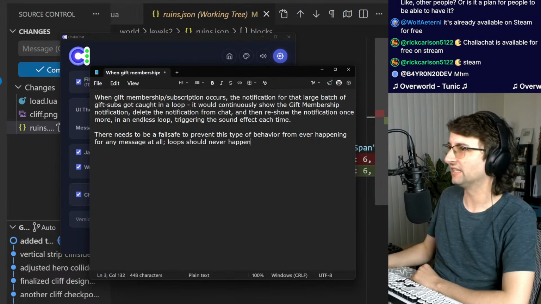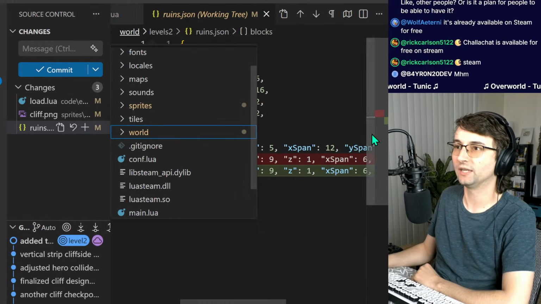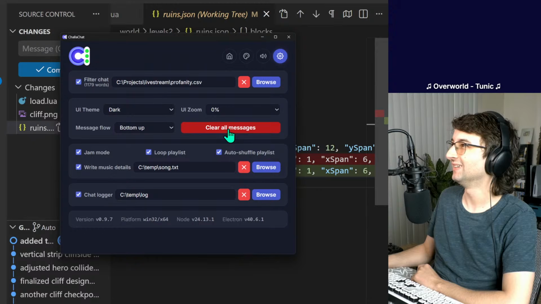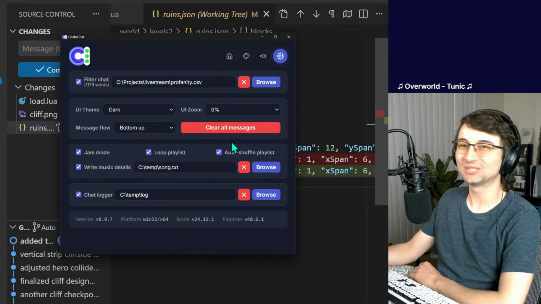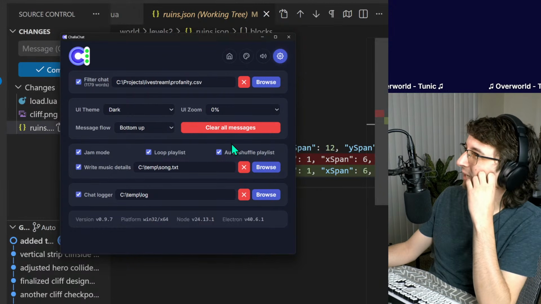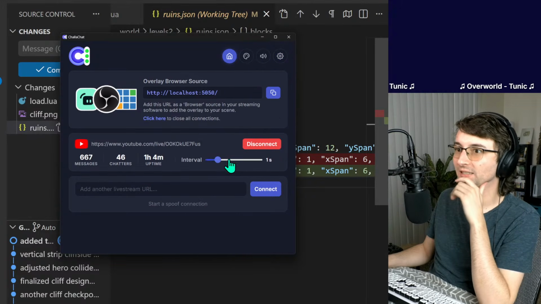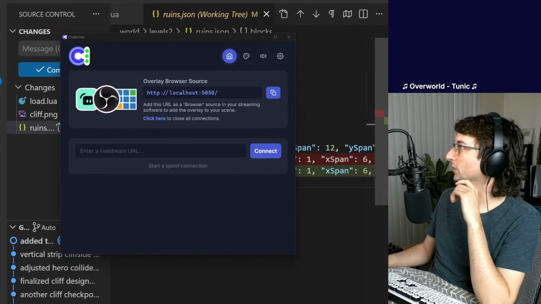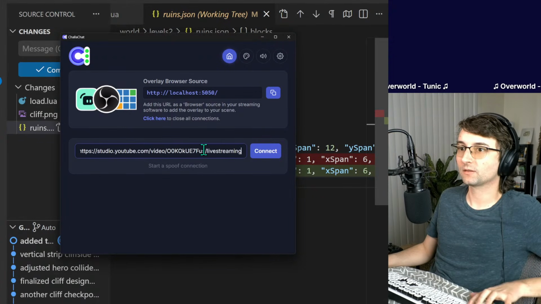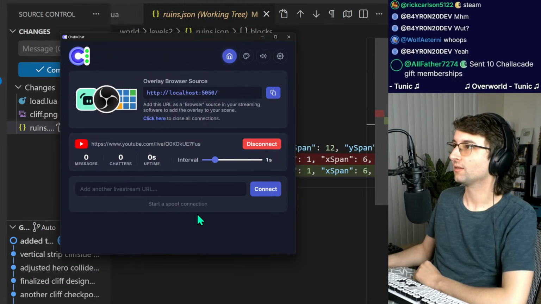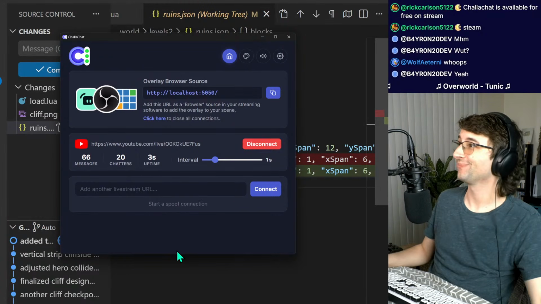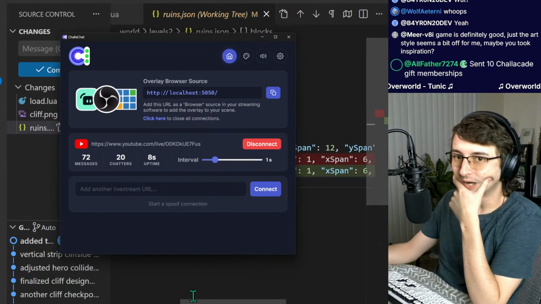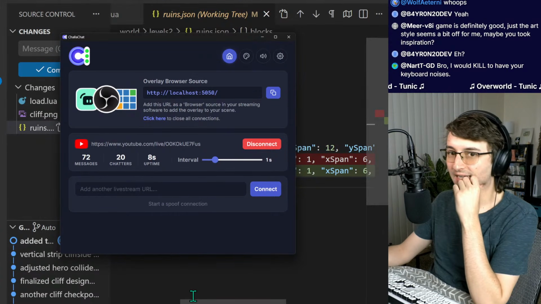So that's my goal, to handle this. And by the way, I think I can fix it for this session if I go to chat and then go to clear all messages. Nope. Oh no! It's still doing it. Maybe if I disconnect the session. Here, I'll disconnect, I'll clear all messages, and then I'll reconnect. No, it's still doing it. Oh, that's a really bad bug. What can I do to fix that?